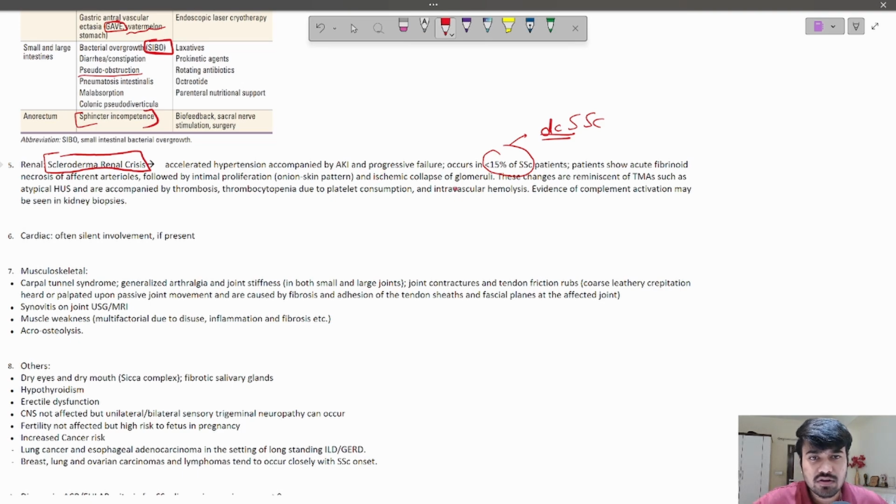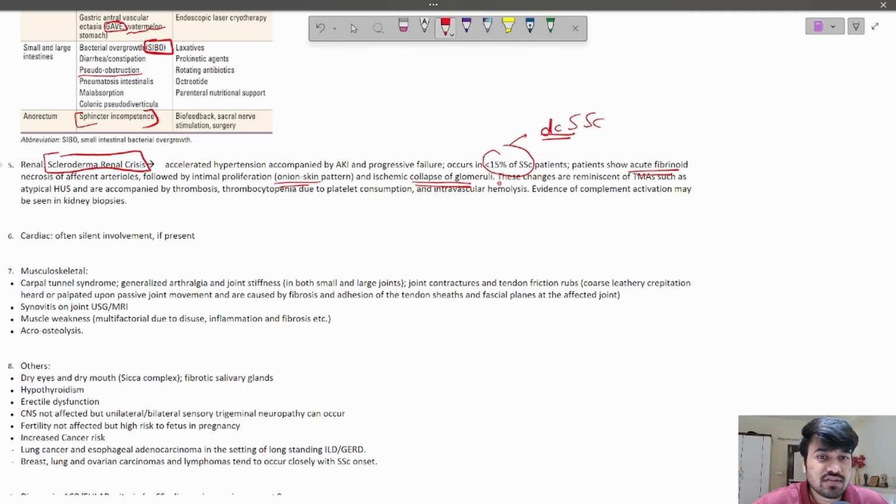On pathological biopsy, you will see that the patient has acute fibrinoid necrosis of afferent arterioles, along with onion skin proliferation or onion skin pattern of fibrosis and ischemic collapse of the glomeruli. Right, so acute fibrinoid necrosis, onion skin intimal fibrosis, and ischemic collapse.